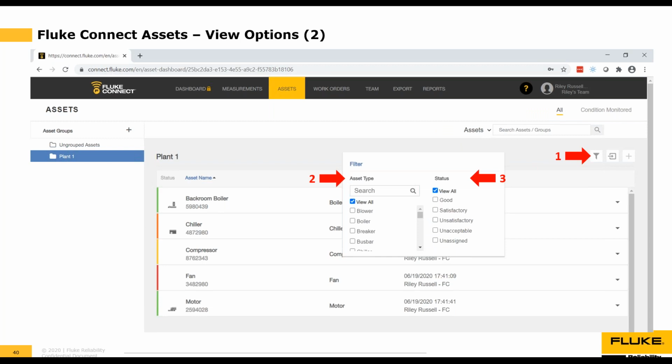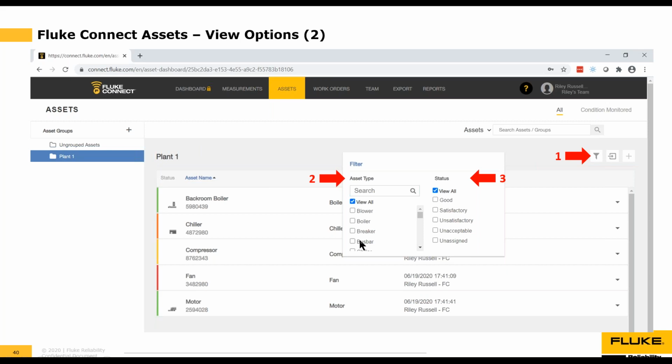Next, the last screen was search options. This screen is filter options. So here, next to the number 1, if you click on the funnel, you'll get this little pop-up, and you've got 2 options. You can filter your assets by asset type. So those are the 22 different asset types we have available: blower, boiler, breaker, busbar, etc. Or by status. This is the health status of the asset: good, satisfactory, unsatisfactory, and so on.